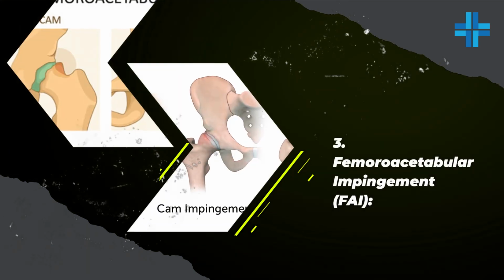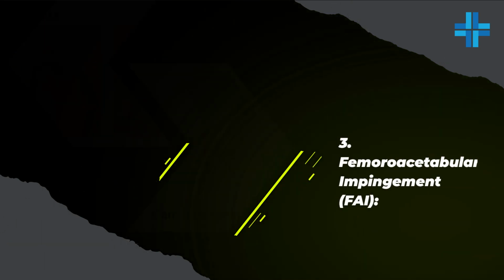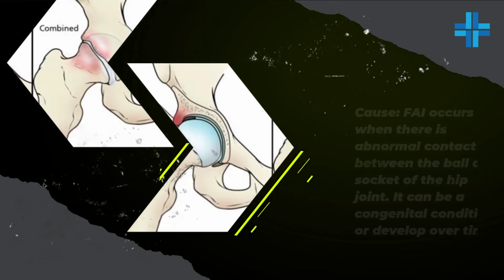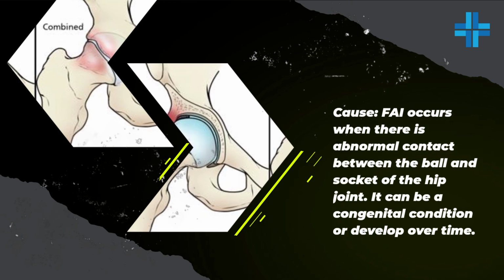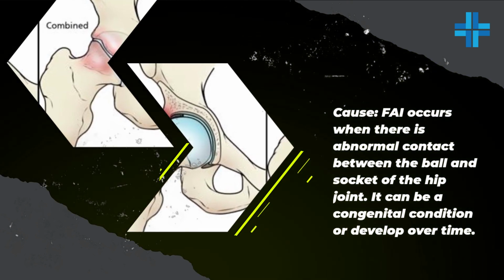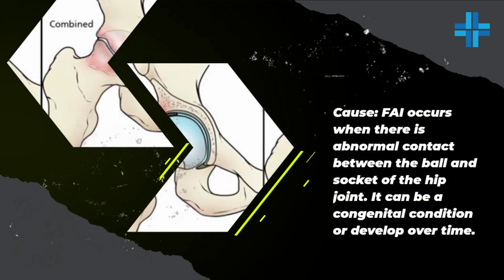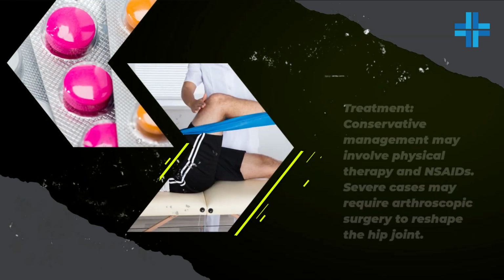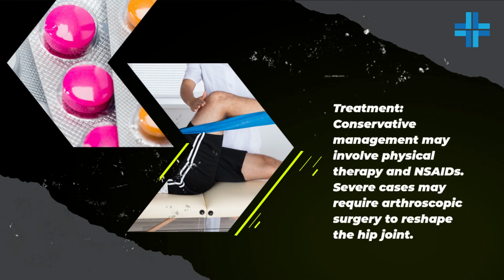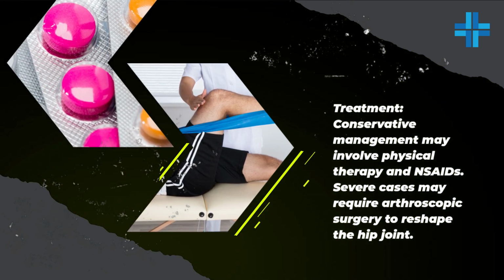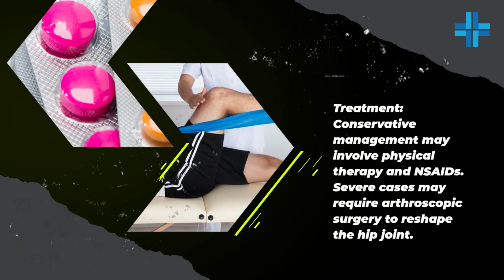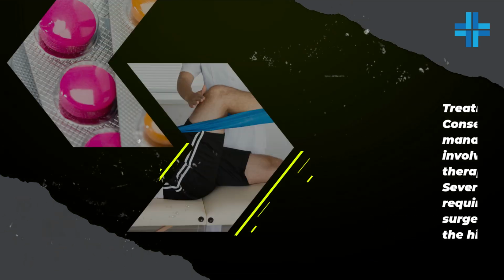3. Femoroacetabular impingement, FAI. Cause: FAI occurs when there is abnormal contact between the ball and socket of the hip joint. It can be a congenital condition or develop over time. Treatment: Conservative management may involve physical therapy and NSAIDs. Severe cases may require arthroscopic surgery to reshape the hip joint.